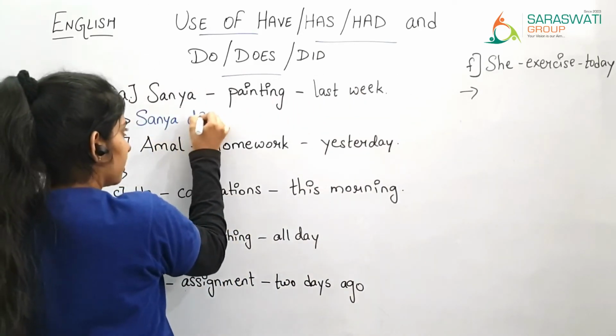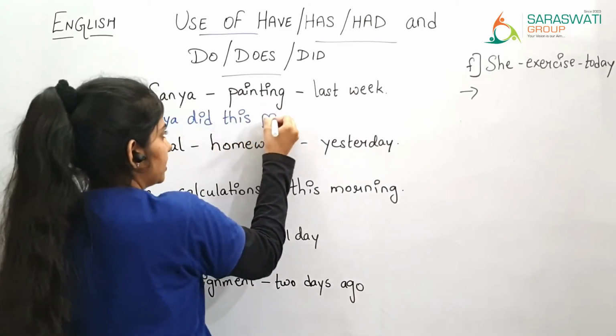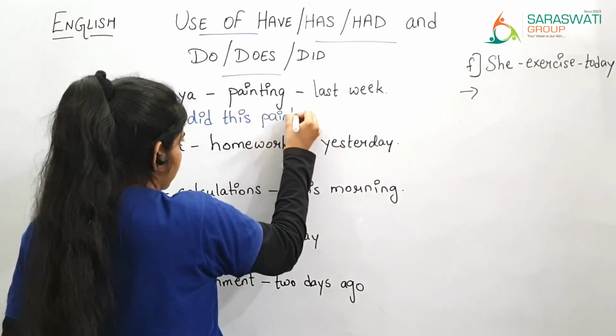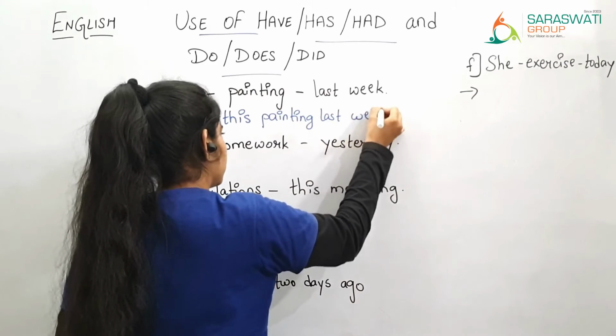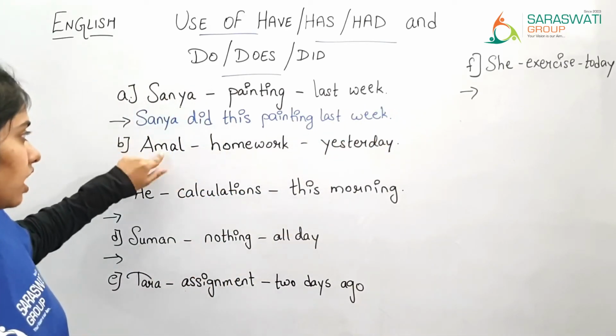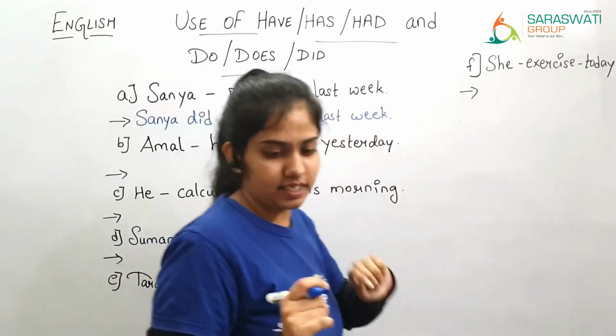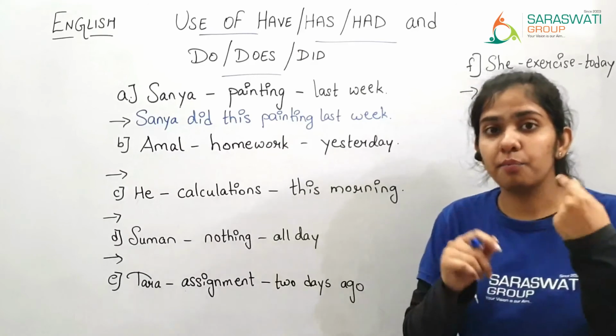Sanya did this painting last week. Right? Now the next is Amal, homework and yesterday. Again yesterday is there, so the sentence is in past tense.